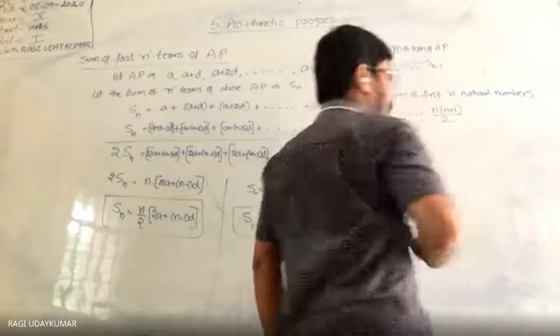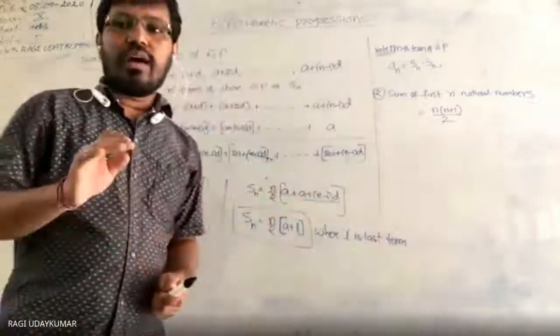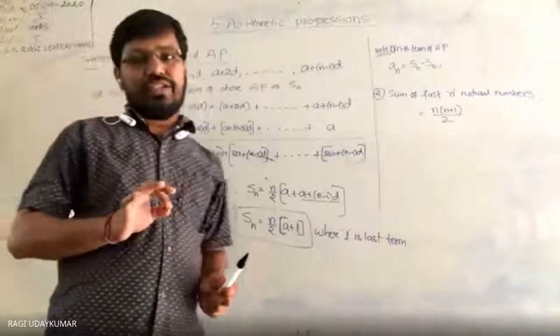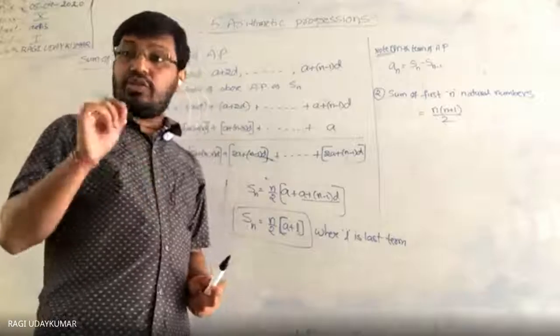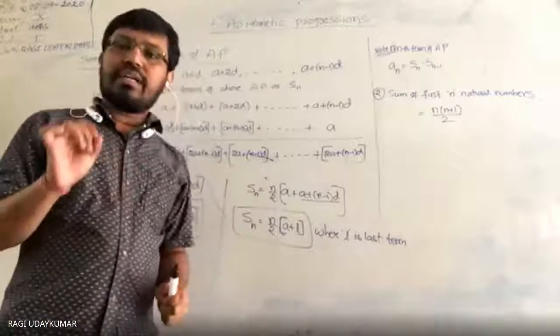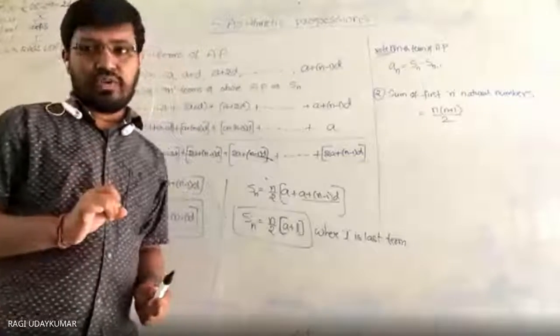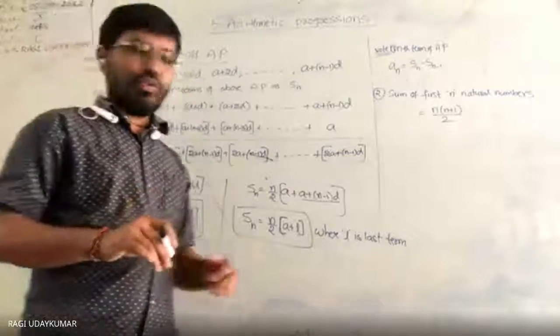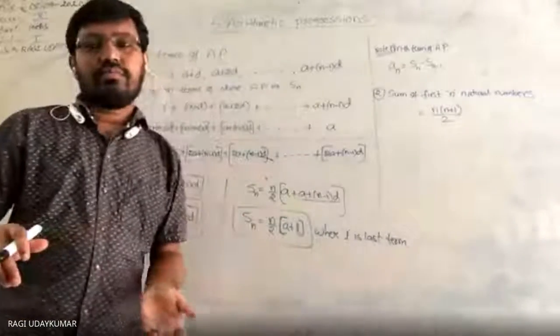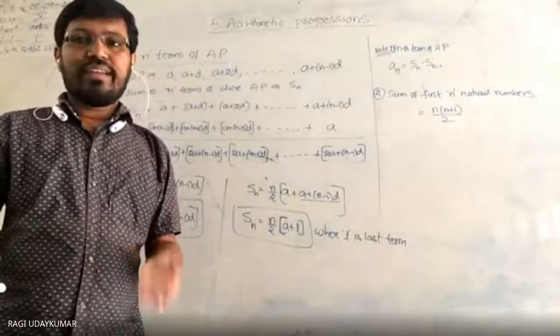This is the formula. Suppose I ask you the sum from 1 to 2020, what sum will we get? It should start from 1. 1 onwards, and till 2020, what is the sum if the question is asked to you? What do you have to do? 2020 into 2021 by 2. Whatever the result you get.